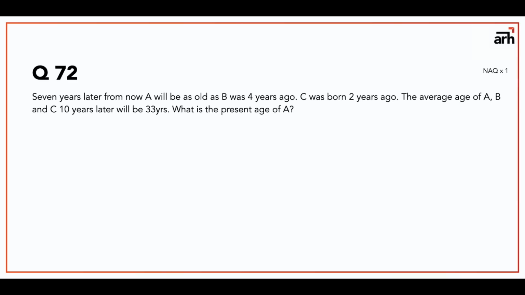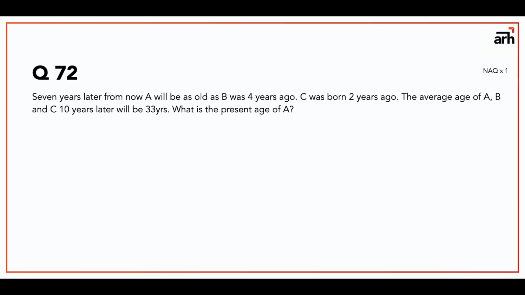Question number 72. Again ages ka problem, problem on ages. Now 7 years later from now, A will be as old as B was 4 years ago. Okay. C was born 2 years ago. The average age of A, B and C 10 years later will be 33 years. What will be the present age of A?